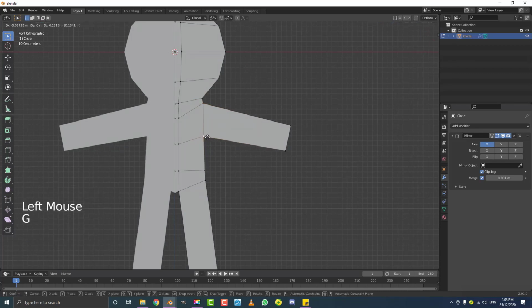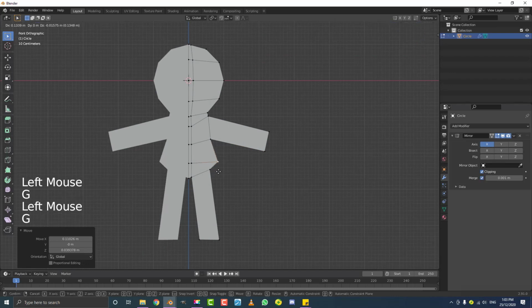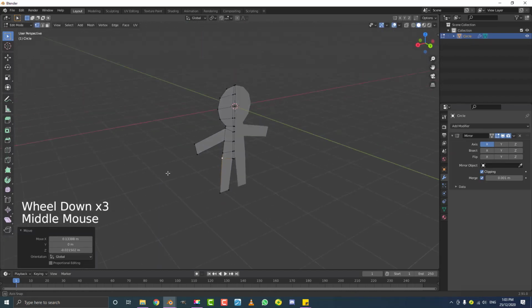So we're going to select this armpit vertex and just bring it here a bit, and then thicken out the arms. Going to give the body a bit more of a hip here by pulling these two vertices out here. And you can see this is already starting to look really cool.